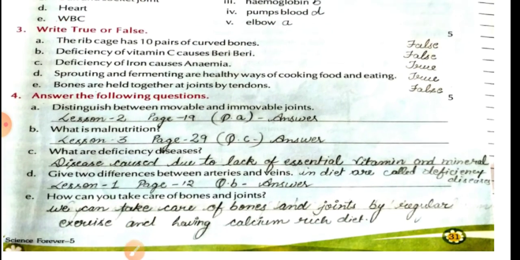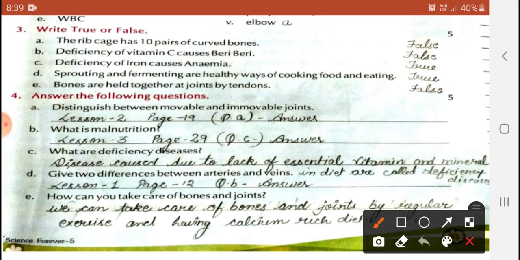Yes, next question. You will see and check here. Question number 4B: what is malnutrition? Lesson number 3, page number 29, question number C, answer already given. Previously I had discussed. See and observe, my dear student. Next.